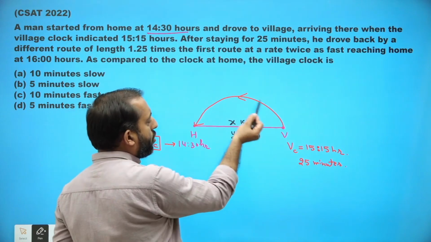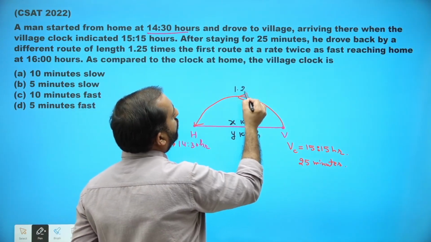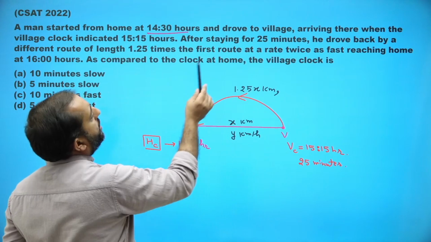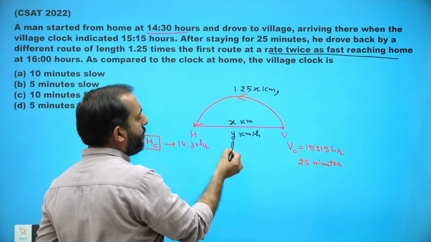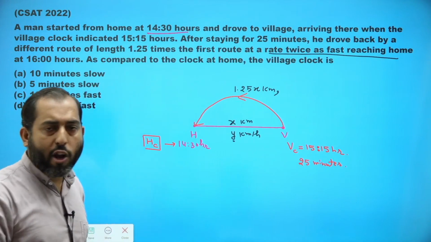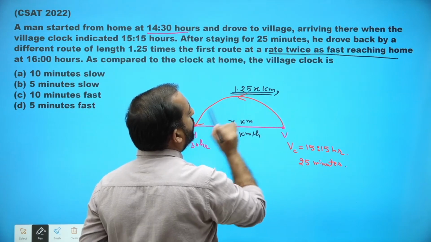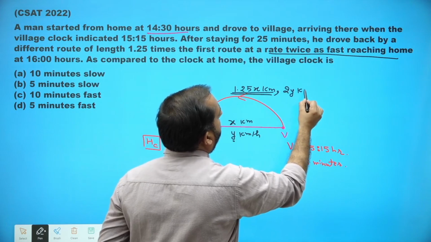Now the length of this different, curved route is 1.25x kilometers. And his speed was twice as fast. Initially he was traveling with a speed of y kilometers per hour. Now he has covered this 1.25x kilometer distance with a speed of 2y kilometers per hour.